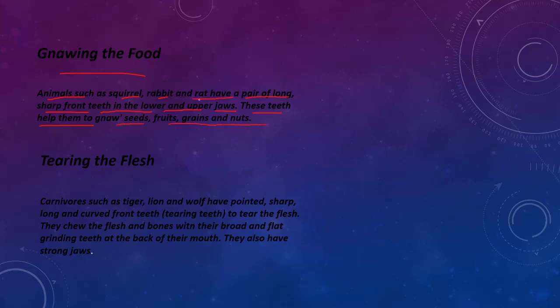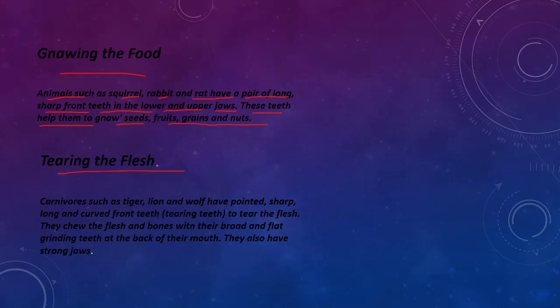What teeth? Long, sharp front teeth. What is the use of these teeth? They can gnaw grains and nuts.